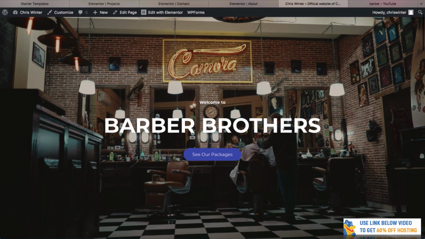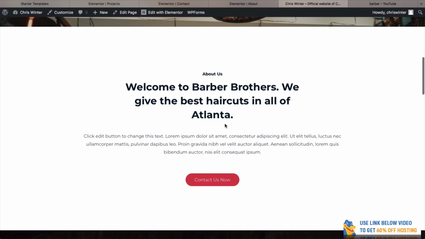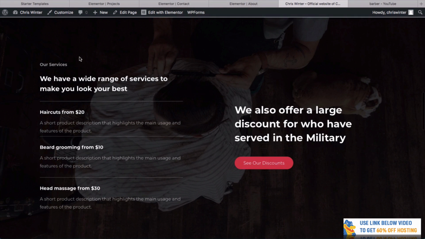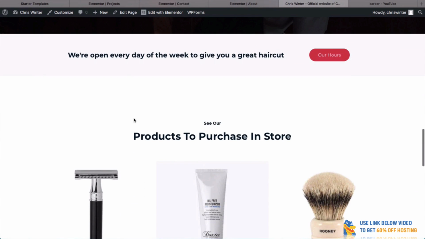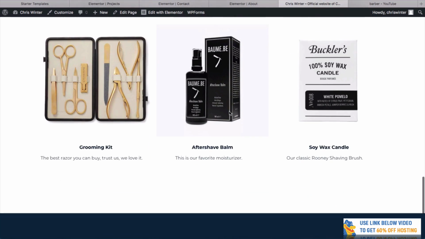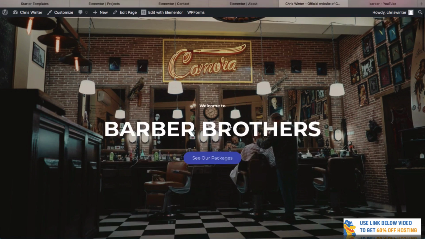But you can see we've got this amazing hero image up here with the title and this button, and a nice About Us section. But of course, we do have our other About Us section. We've got this really cool services page, a nice call to action. We're showing off some of the products that you can buy in our store. And then we've got all these other pages.